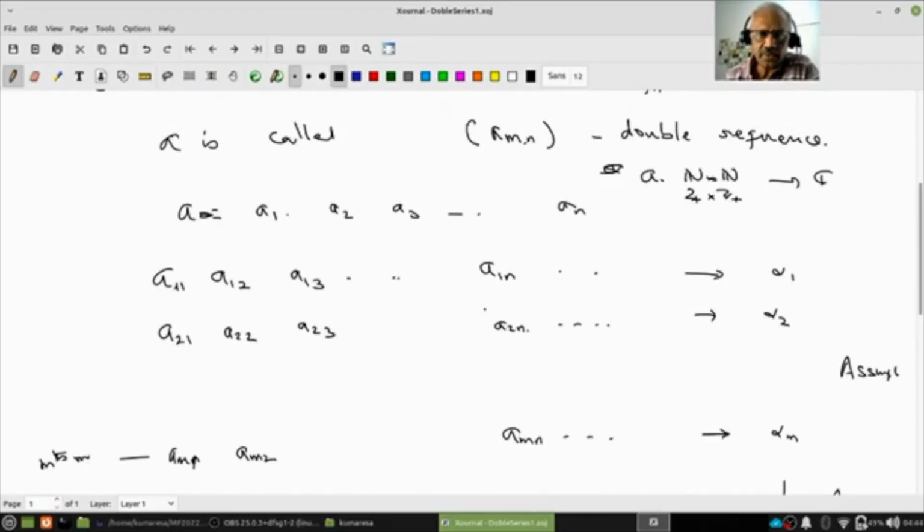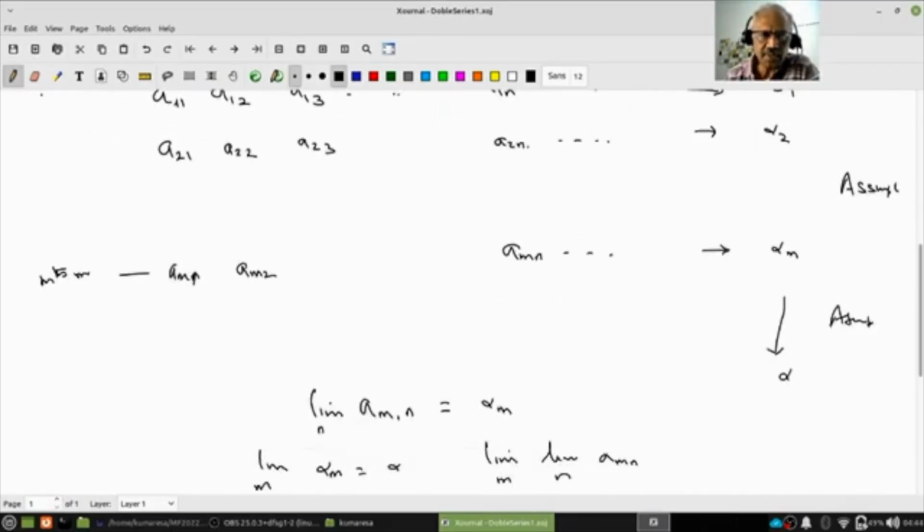I have the first column, which is a11, a21, ..., am1. Suppose this first column converges, again an assumption, to beta 1, and similarly the second column converges to beta 2, and the nth column converges to beta n.